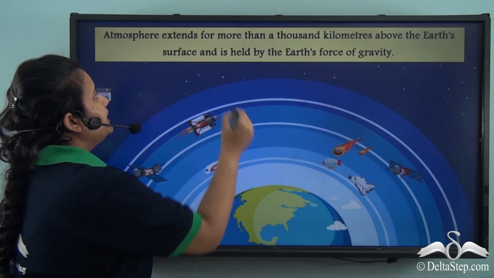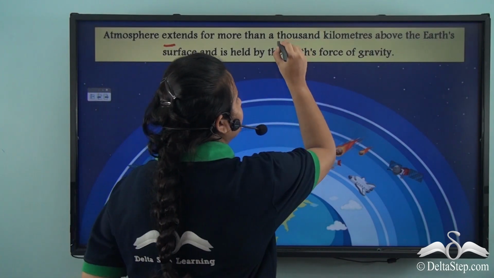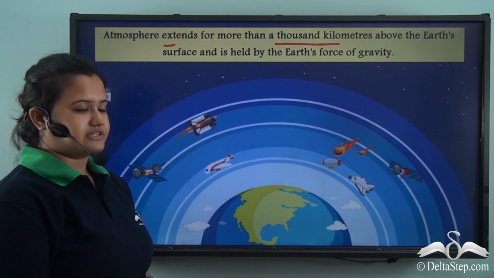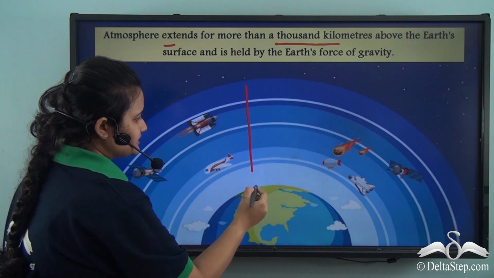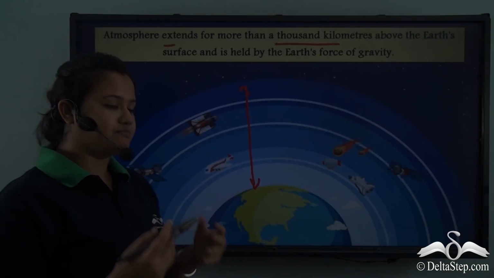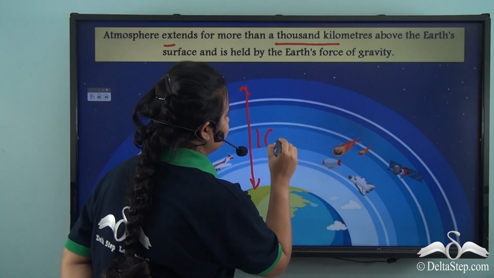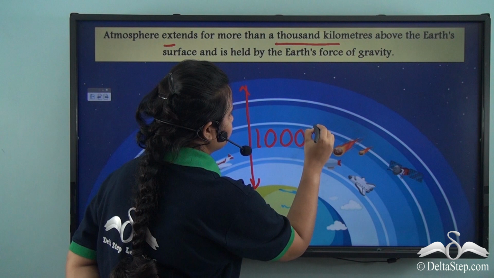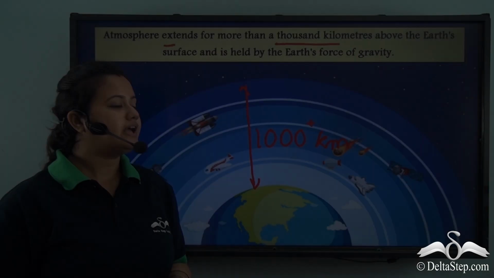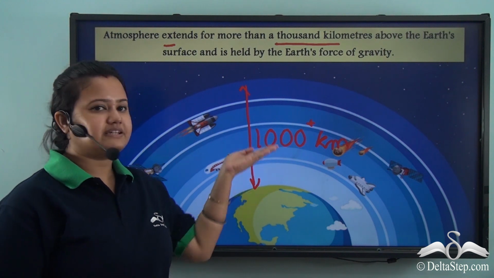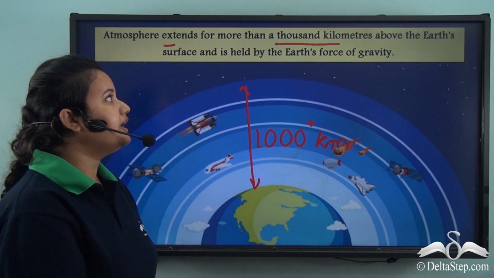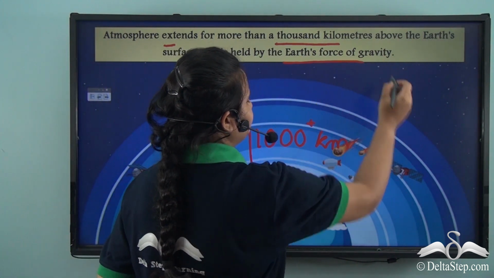Now, atmosphere extends for more than 1,000 kilometers from the Earth's surface, that is, this height or the extension of atmosphere is more than 1,000 kilometers. Thus, atmosphere extends for several thousand kilometers and is held together by the Earth's force of gravity.